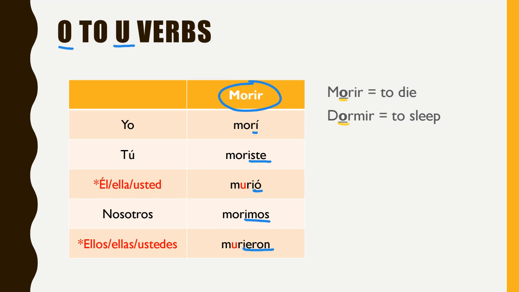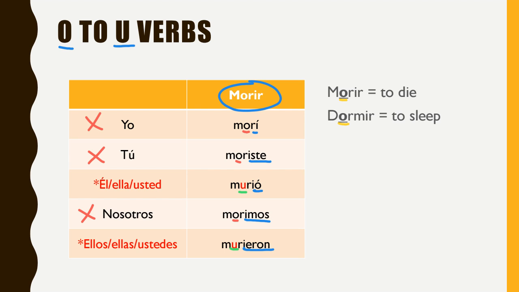All right. And then, like I said, with another color, I'm going to go back and show you that in the yo form, the tú form, and the nosotros form, we do not change the O to a U. Okay. We do not change that O to a U, but I'll use a green this time. In the él/ella/usted form, we do change the O to a U. And also in the ellos/ustedes form, we change the O to a U. So we end up with morí, moriste, murió, morimos, and murieron.